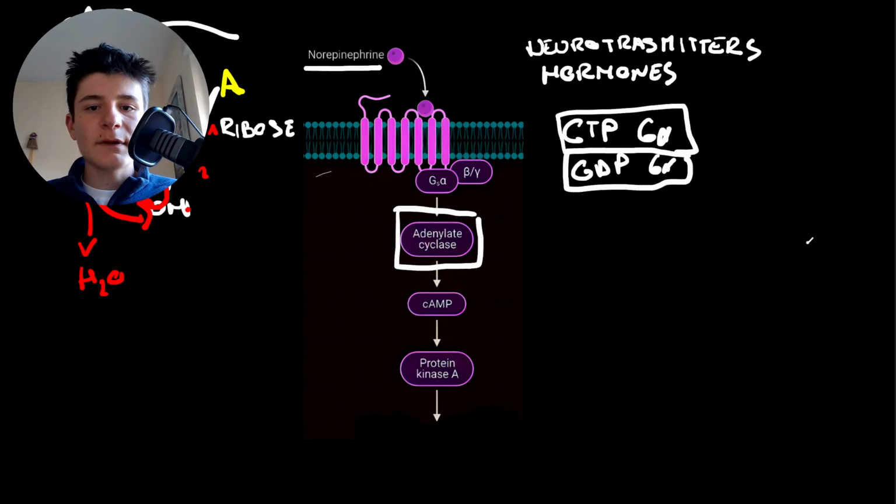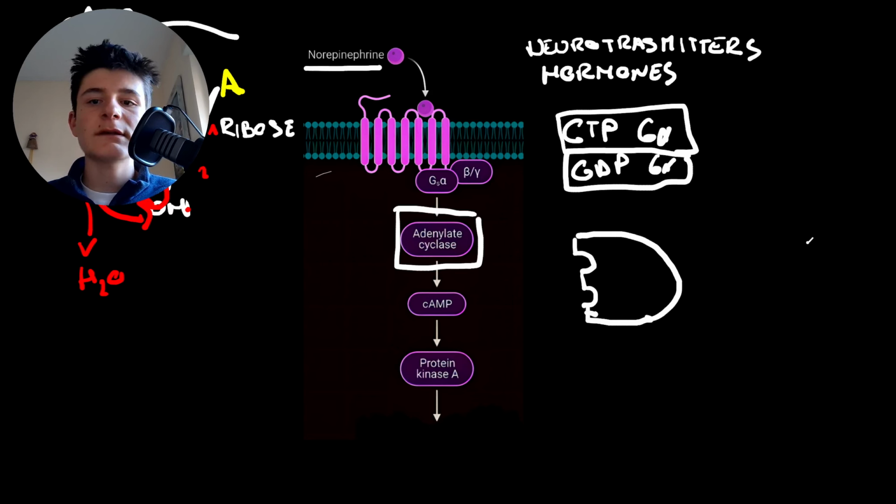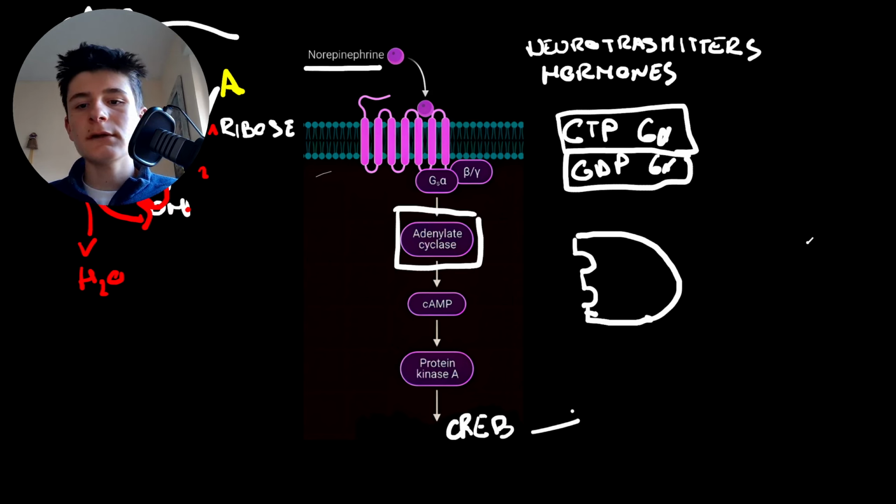Anyway, cyclic AMP is a small molecule, and this small molecule goes to activate protein kinase A. Protein kinase A is a protein kinase, meaning that it attaches phosphates to other proteins, and phosphorylation can either activate or inactivate other proteins, including transcription factors. And if I remember, one of the transcription factors that gets activated is CREB, for example. And then this goes into the nucleus.